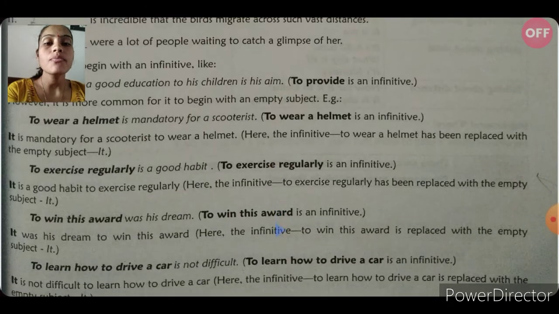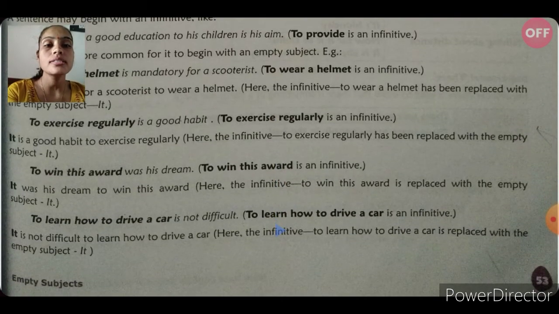To win this award was his dream. To win this award is an infinitive. We can also change it by its empty subject it. It was his dream to win this award.